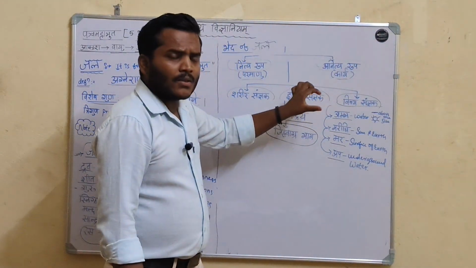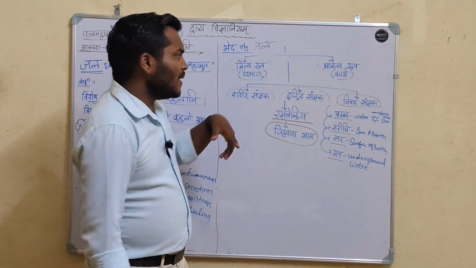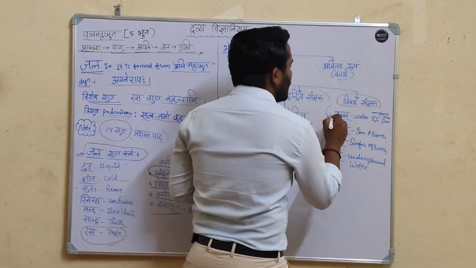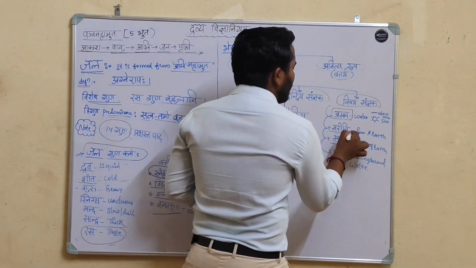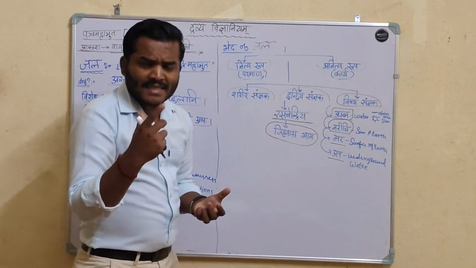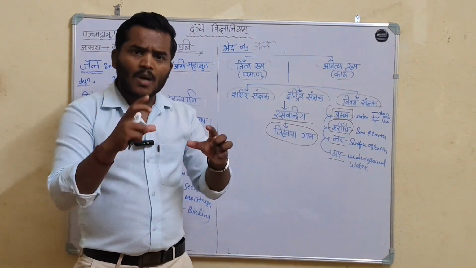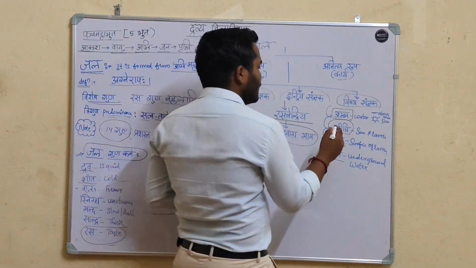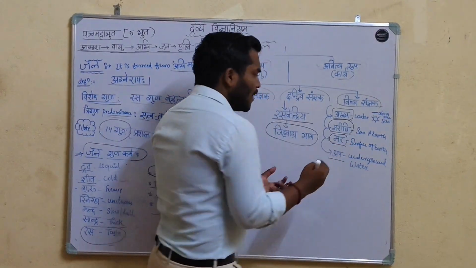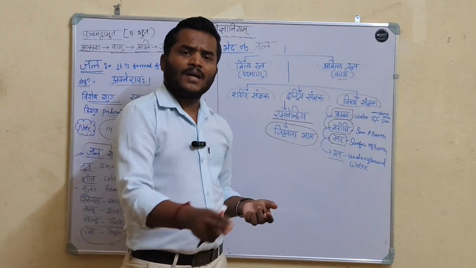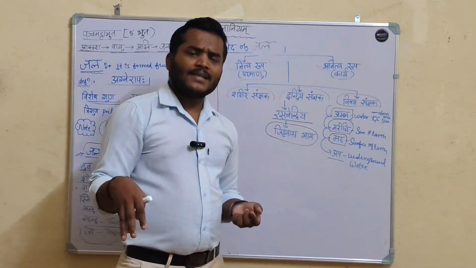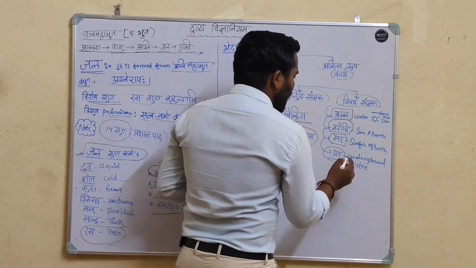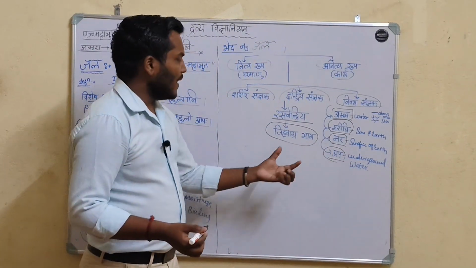Amba means the water above the region of the sun. The water present above the region of the sun, that is called as Amba. And Marichi, the water present between sun and earth, that is called as Marichi. And Mara, the water present on the surface of the earth, that is called as Mara. And Apa, the underground water.